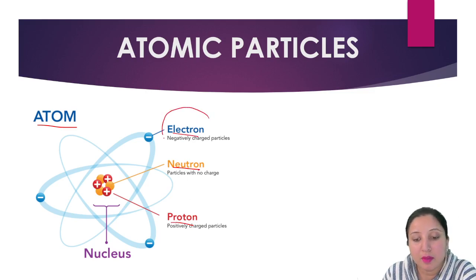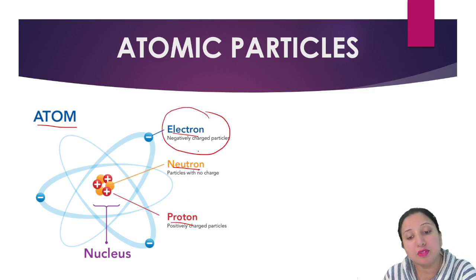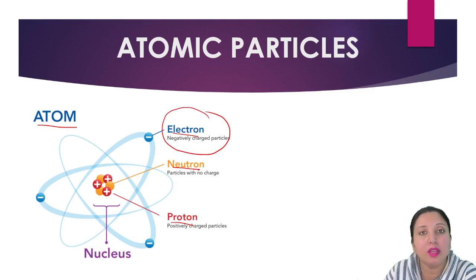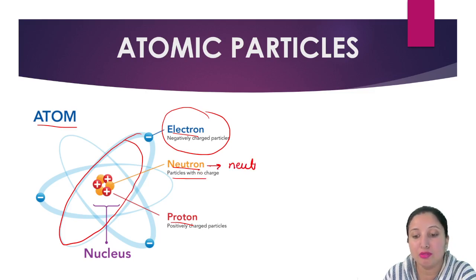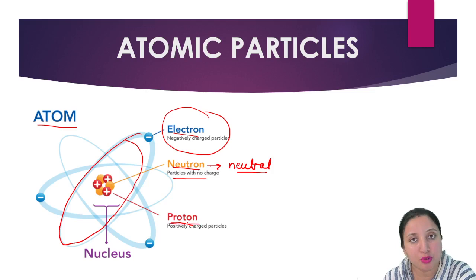When I'm talking about the electrons, these electrons are negatively charged particles which keep on revolving in orbits, and these orbits are somewhat elliptical in shape. Then the neutrons are particles with no charge, means they are neutral in nature. You can learn it like N for neutron, N for neutral. And the third one is proton. Protons are positively charged particles.